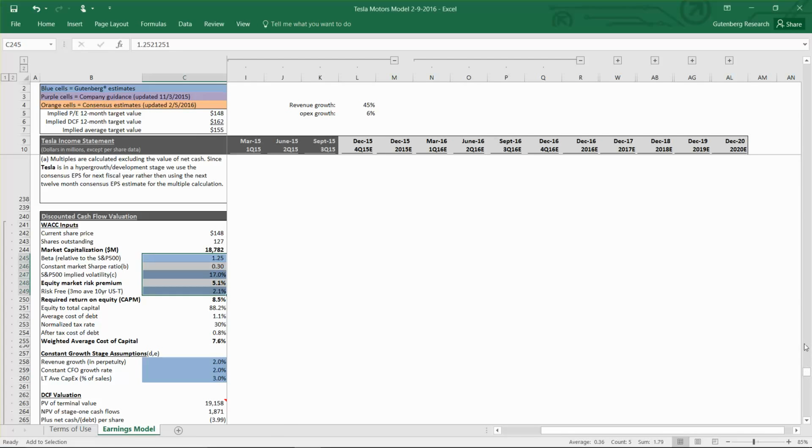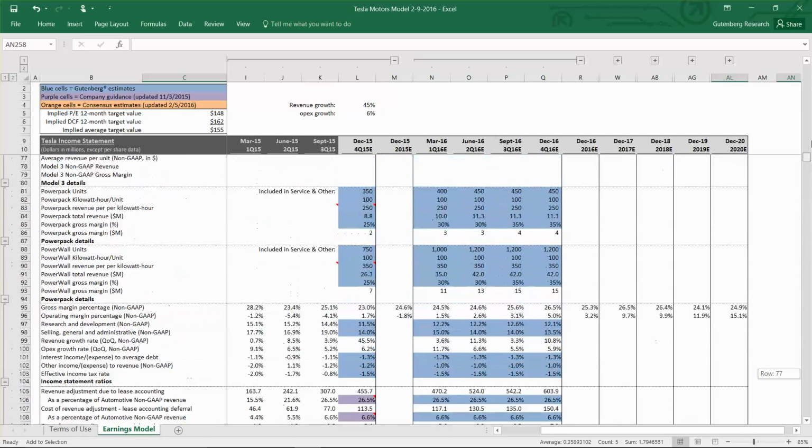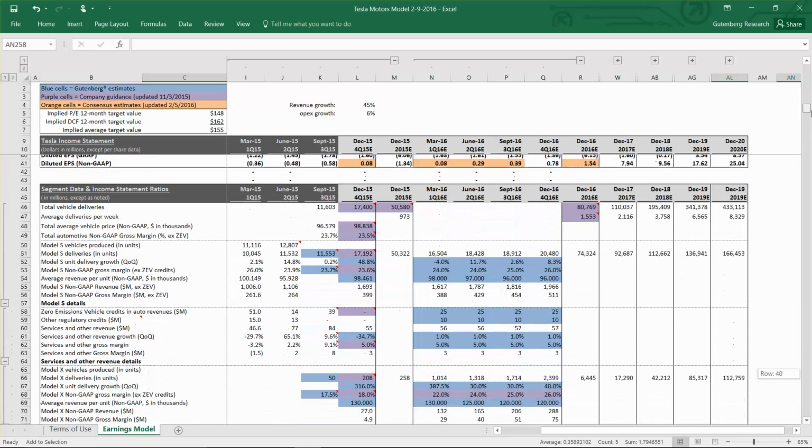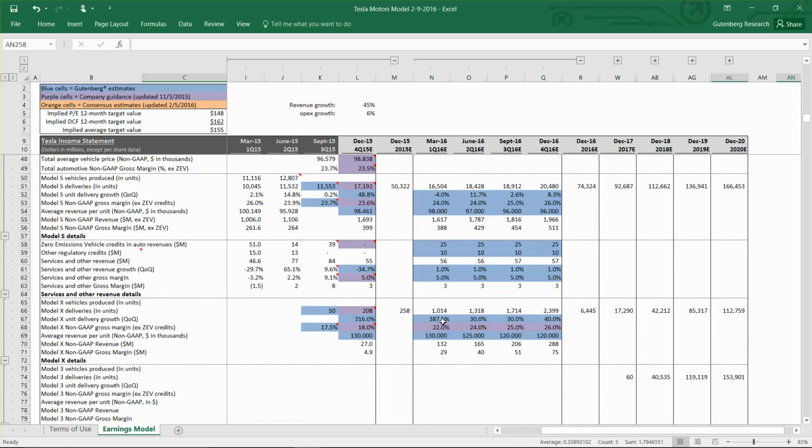And now I'd like to run some sensitivity analysis on the model. We'll start with the Model X production assumptions. And really, as I go through this, I'm just demonstrating how you can change this model for yourself. So if you want to download it from our website, gutenbergresearch.com, you can just plug in your own assumptions and see what the impact is.